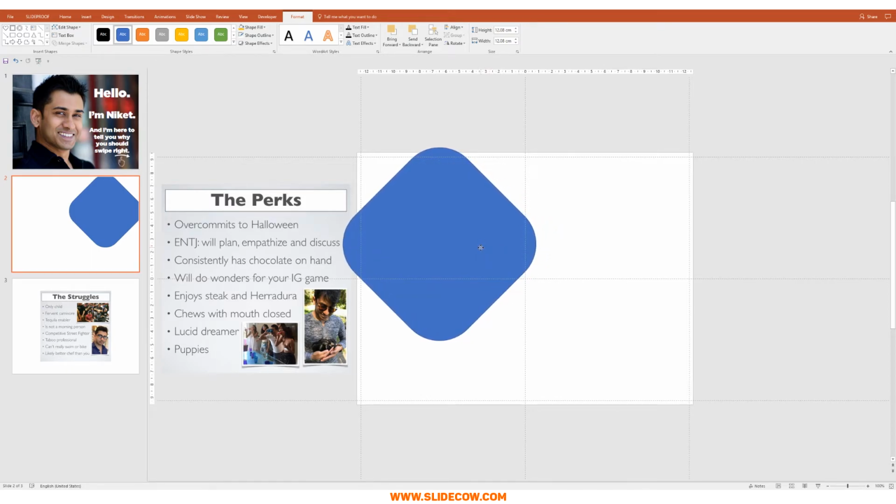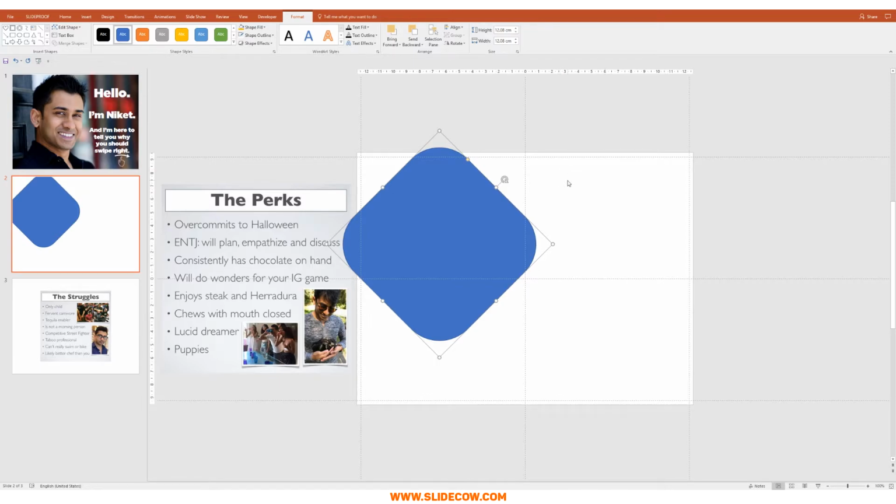Now again, I know you're a bit confused, but don't worry, trust me. So this image over here is where Niket's photo is going to be. It's going to be cropped into that shape. I want to take this a step further. I want to include a shape outline, not a normal outline where you go into Format, Shape Outline and change it. No, I'm talking about an outline that you can put into the image. It's a bit weird for me to explain, but let me show you what I mean.